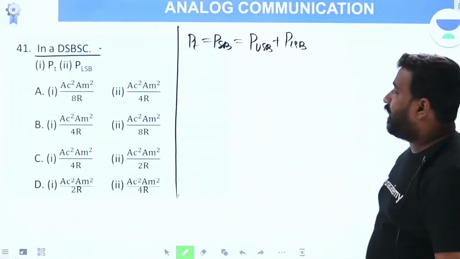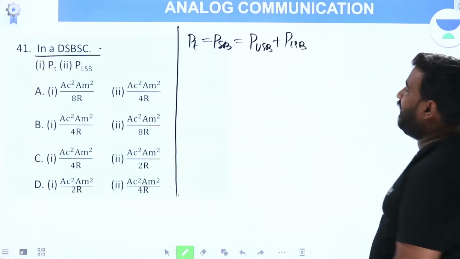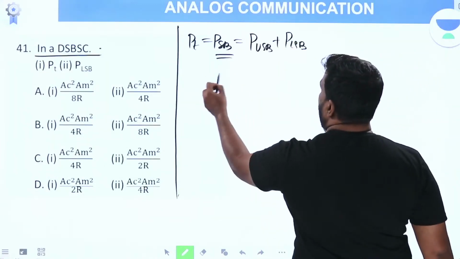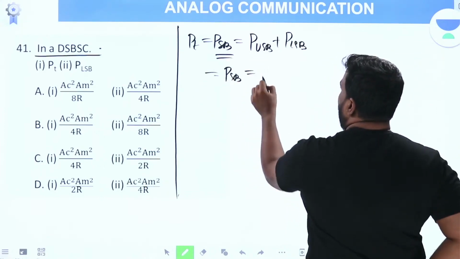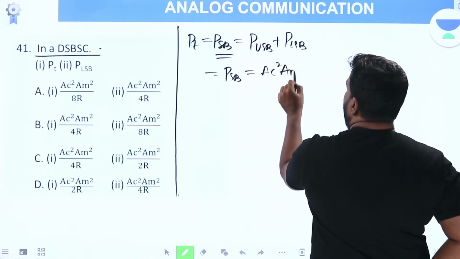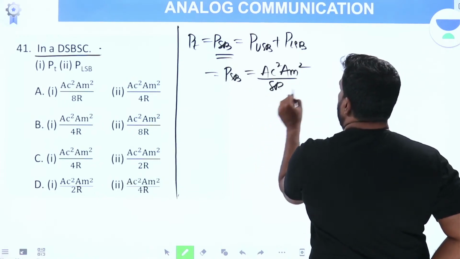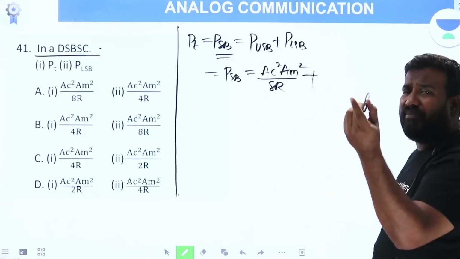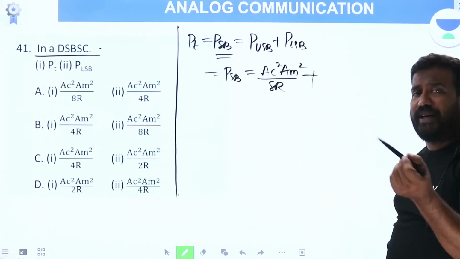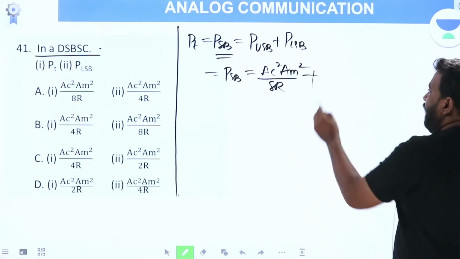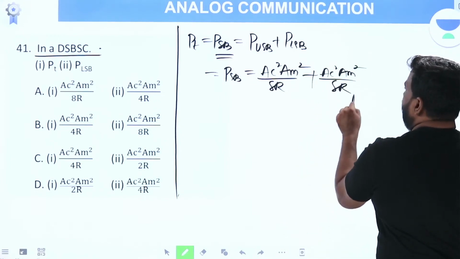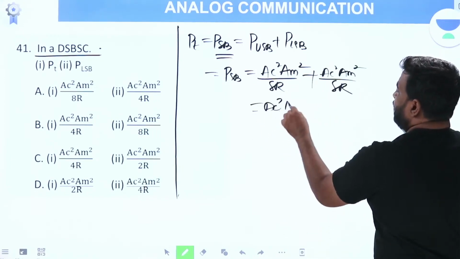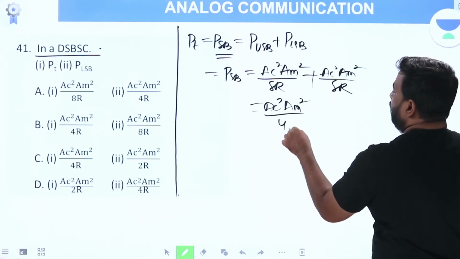Now go back to the question. In a DSB-SC, total power is sideband power, which is upper sideband power. Just now I derived AC square Am square by 8R. Now you see, once you have the spectrum, it is very easy. AC square Am square by 8R plus AC square Am square by 8R is AC square Am square by 4R.